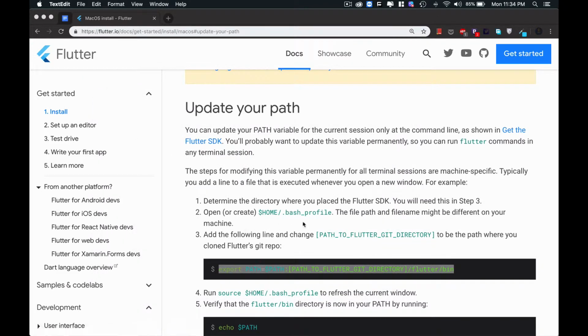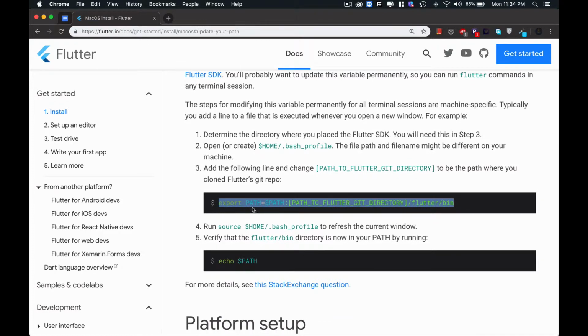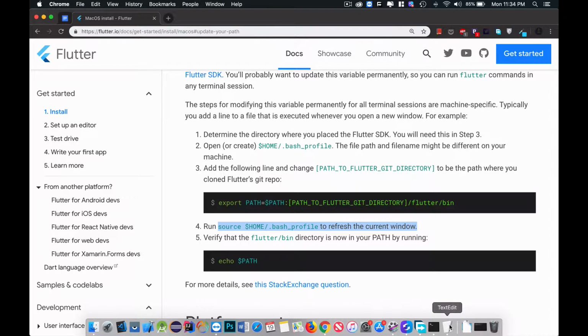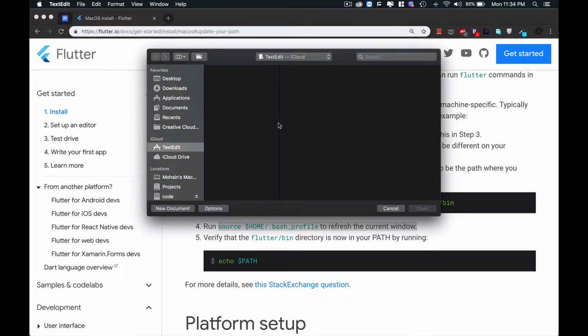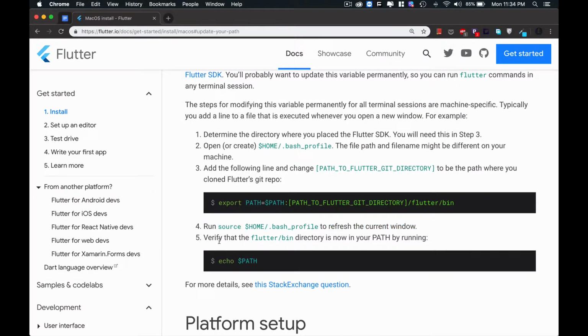In permanent path. Now this is saying run source $HOME/.bash_profile to refresh the current window, but we don't need anything like this. We'll come to number 5.